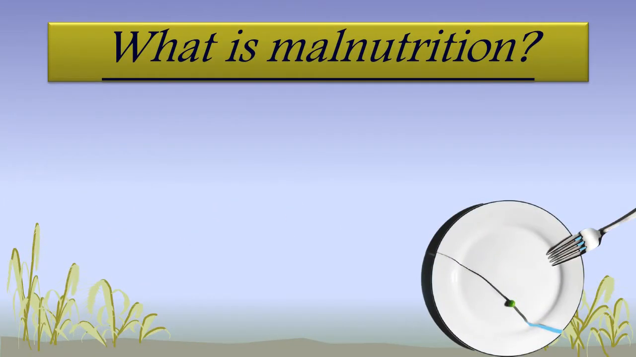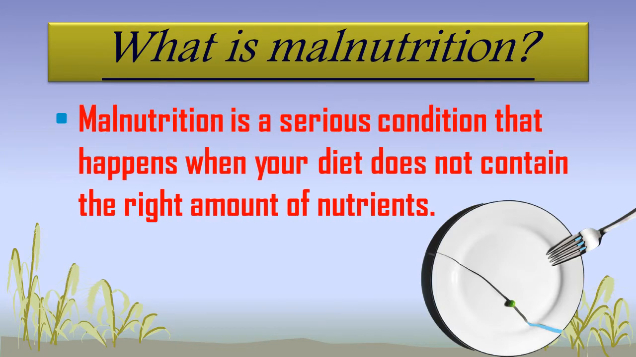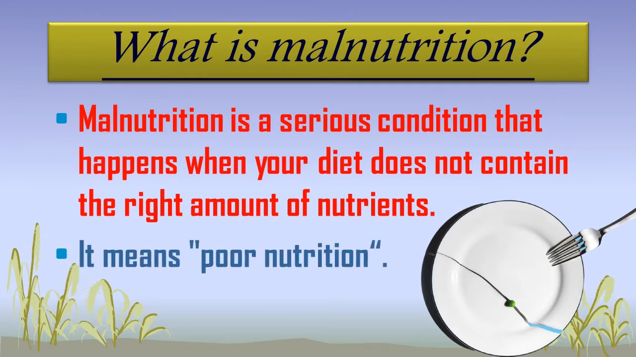Okay, so before starting the lesson, let's answer some questions. So first is, what is malnutrition? So student, malnutrition is a serious condition that happens when your diet does not contain the right amount of nutrient. That means the nutrient which we are required to get energy to our body. So if we are not taking proper nutrient, it is called malnutrition and our body gets weak. It means a poor nutrition and we can see a poor diet.